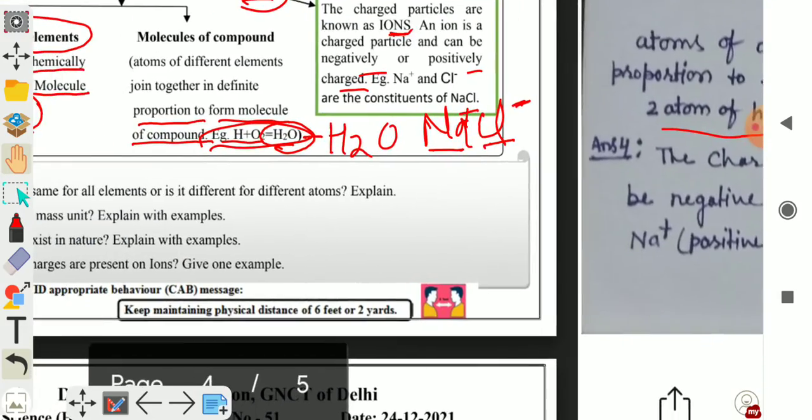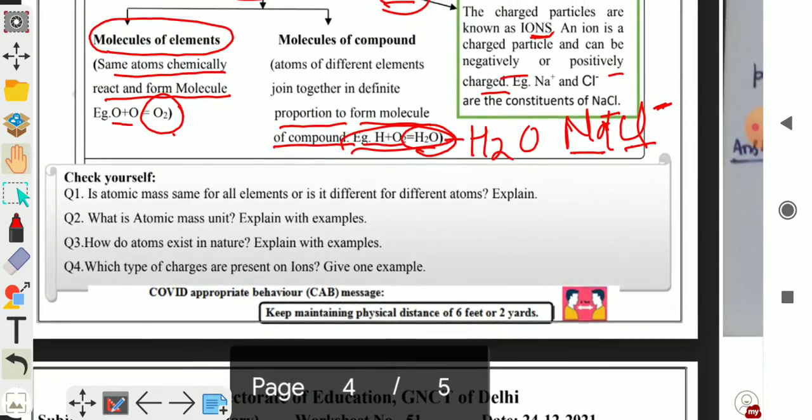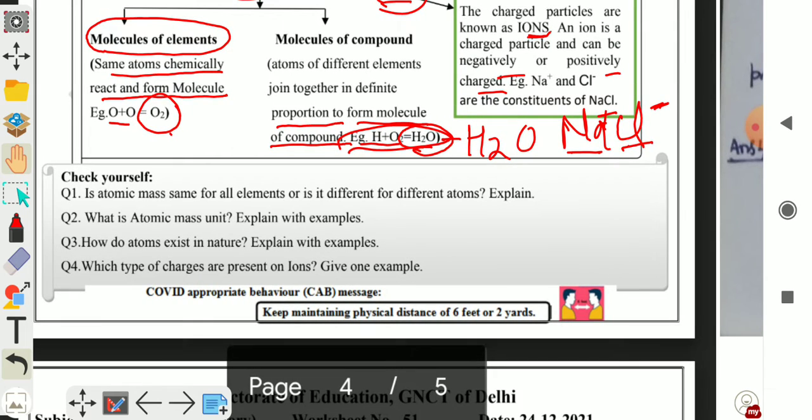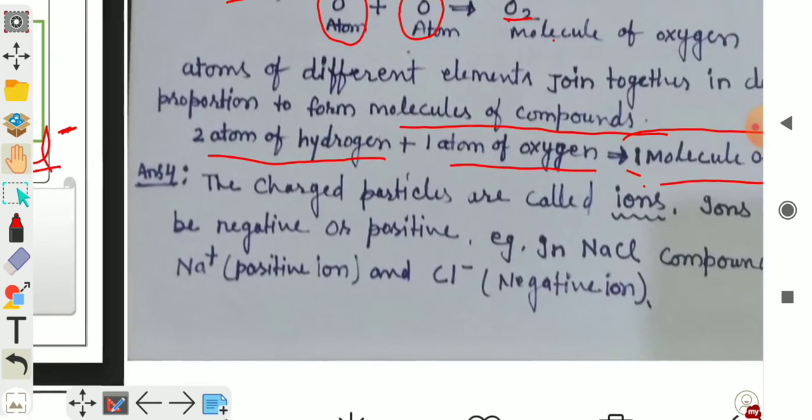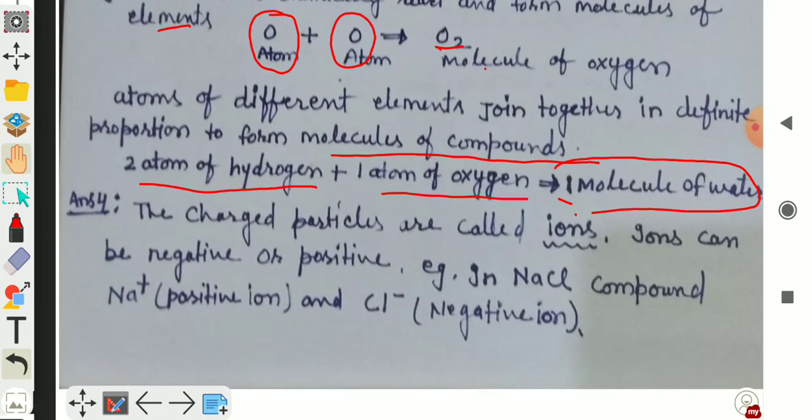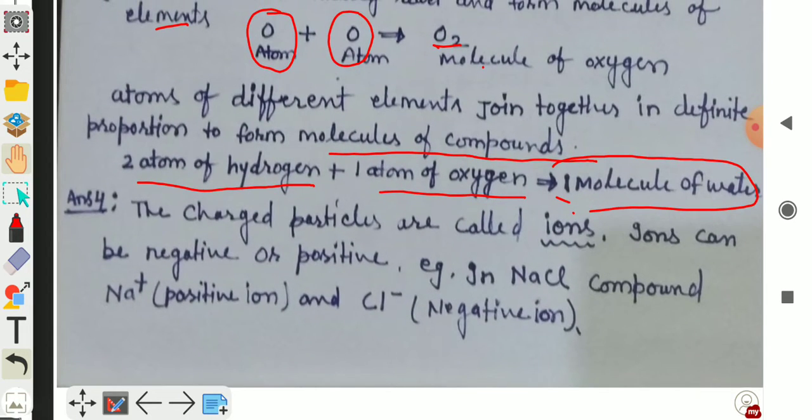Question number 4. You have to say which type of charge is present on ions. Give one example. So there are two types of charges. The charged particles are called ions. Ions can be negative or positive. So example is given to you, NaCl. NaCl is a compound in which two atoms are combined in a definite proportion, sodium and chlorine. Sodium contains positive charge while chlorine has negative charge.